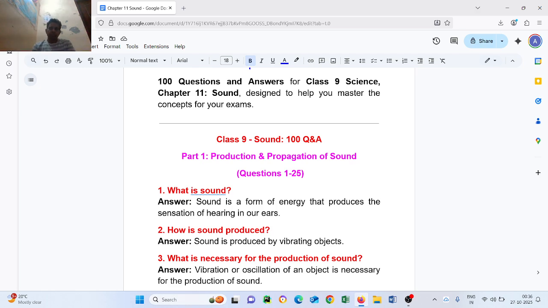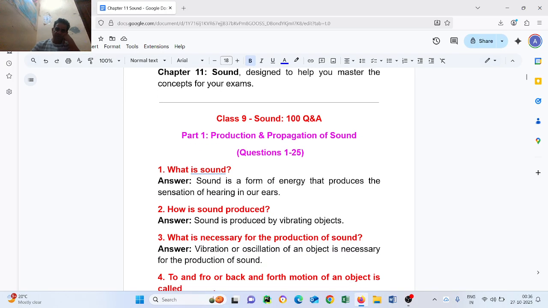What is sound? Sound is a form of energy that produces the sensation of hearing in our ear. Question number two: how is sound produced? Sound is produced by a vibrating object.